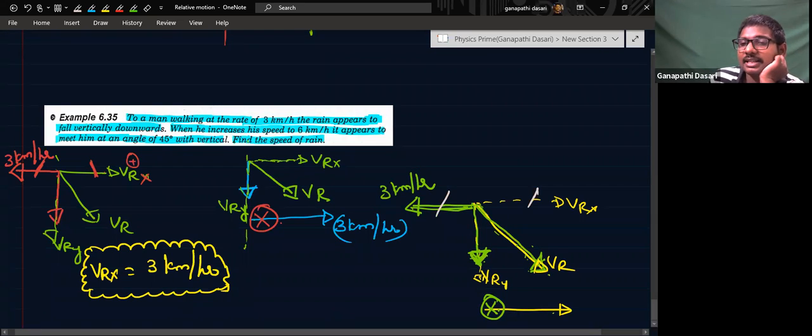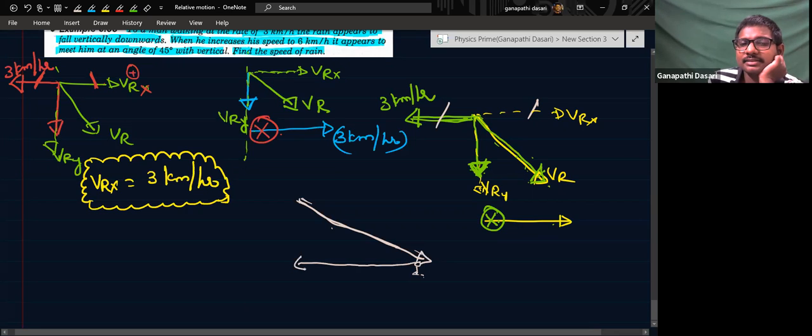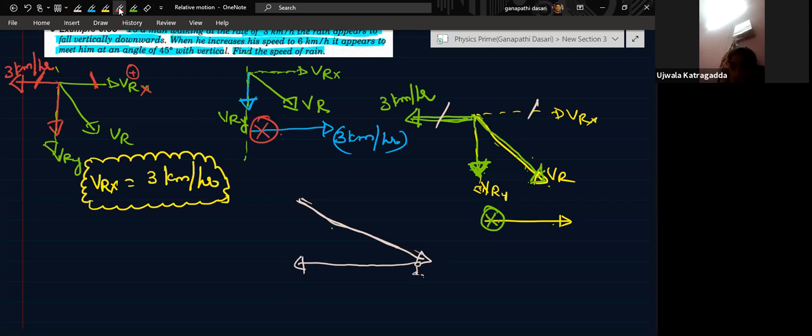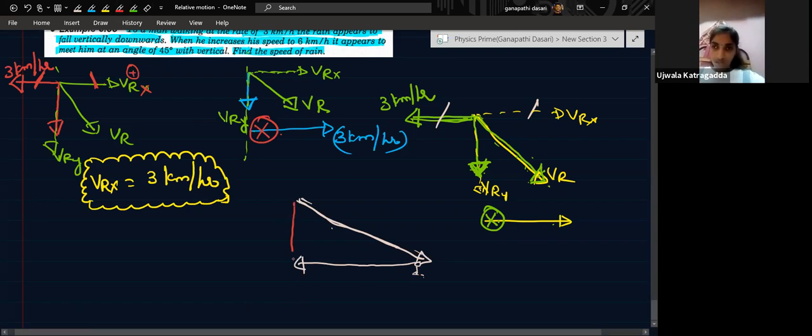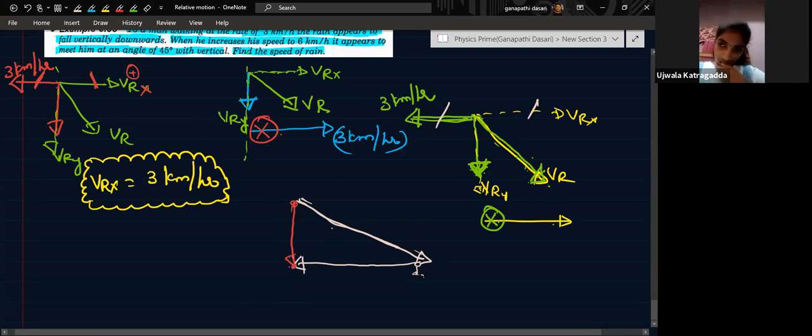I'll tell you with an example. Suppose you travel like this, and your friend has met you here, and your friend asked you to travel along with her, and you came till here. That means your displacement is looking like this, from here to here.